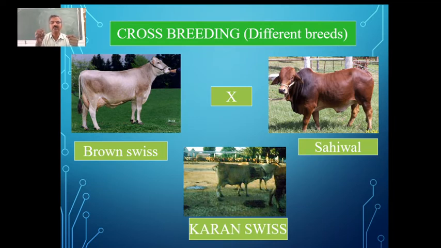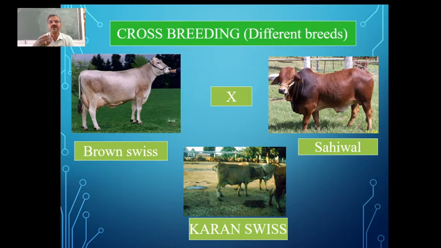So that we have a better variety, better quality, better breed. In this we can see Brown Swiss crossed with Sahiwal has given us Karan Swiss, a new breed which has the characteristics from both Brown Swiss and Sahiwal, having better yield, secondly good resistance against diseases and also very good adaptability in the given conditions in our country.